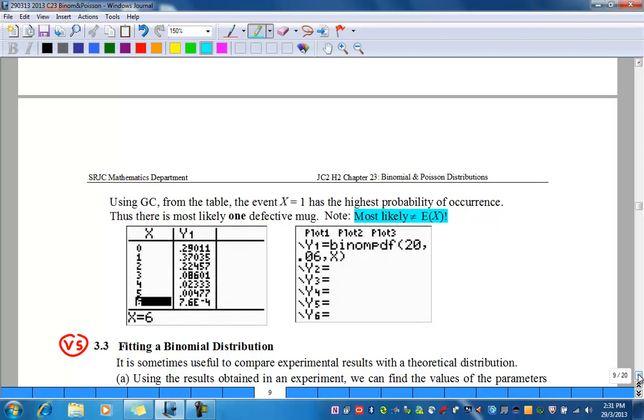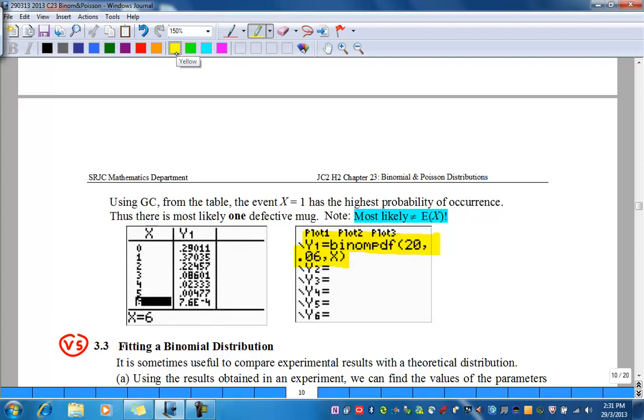From the screenshot, you need to key into the GC y1 equals binomPDF(20, 0.06, x), and recalling the table of values, you have seen the table of values on the right.